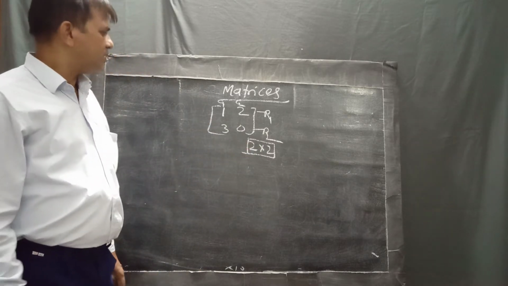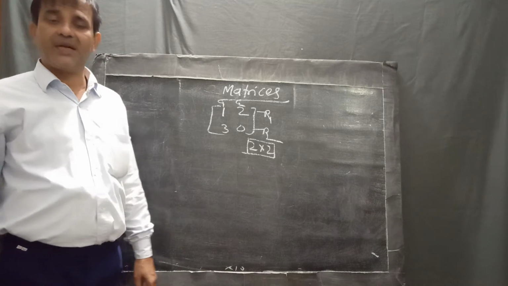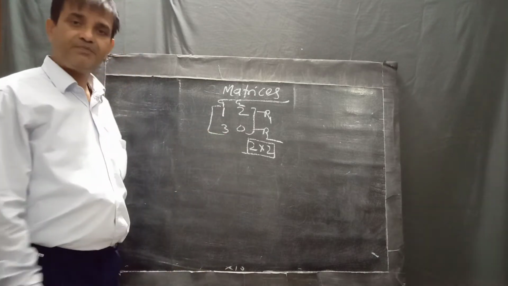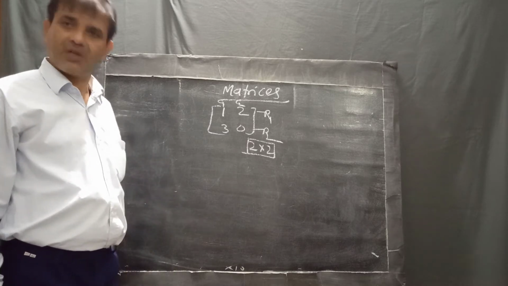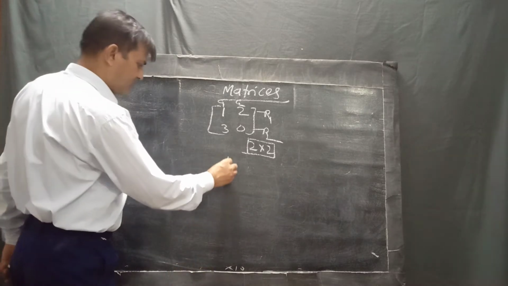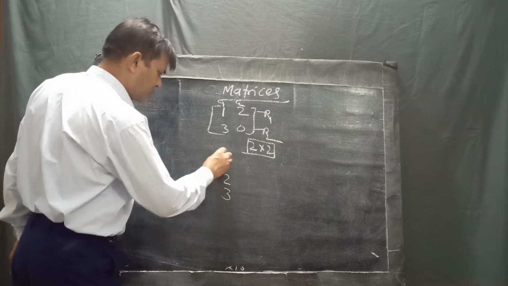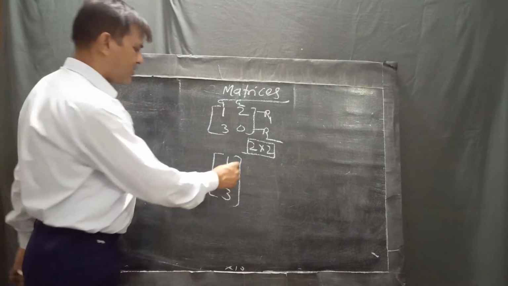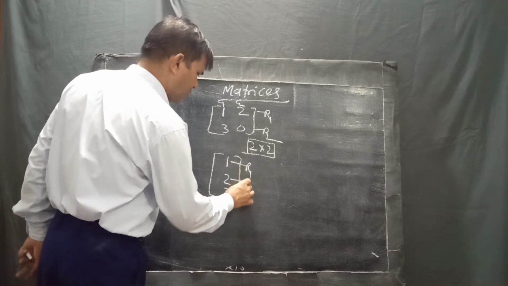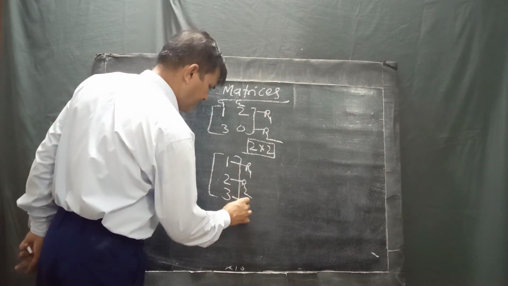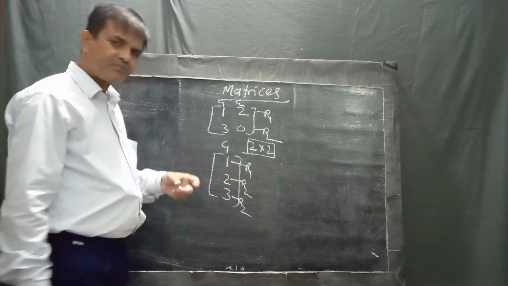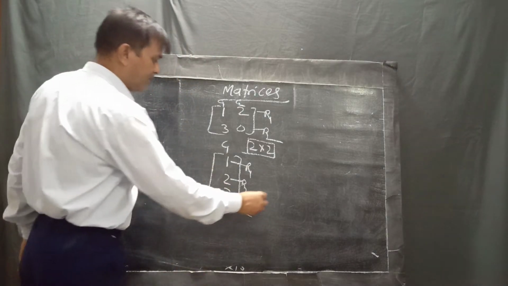Now what do you mean by column matrix? A matrix having only one column, like this 1 2 3. In that condition there are 3 rows, row 1, row 2, row 3, but the column is single, only one column, so it is known as column matrix.